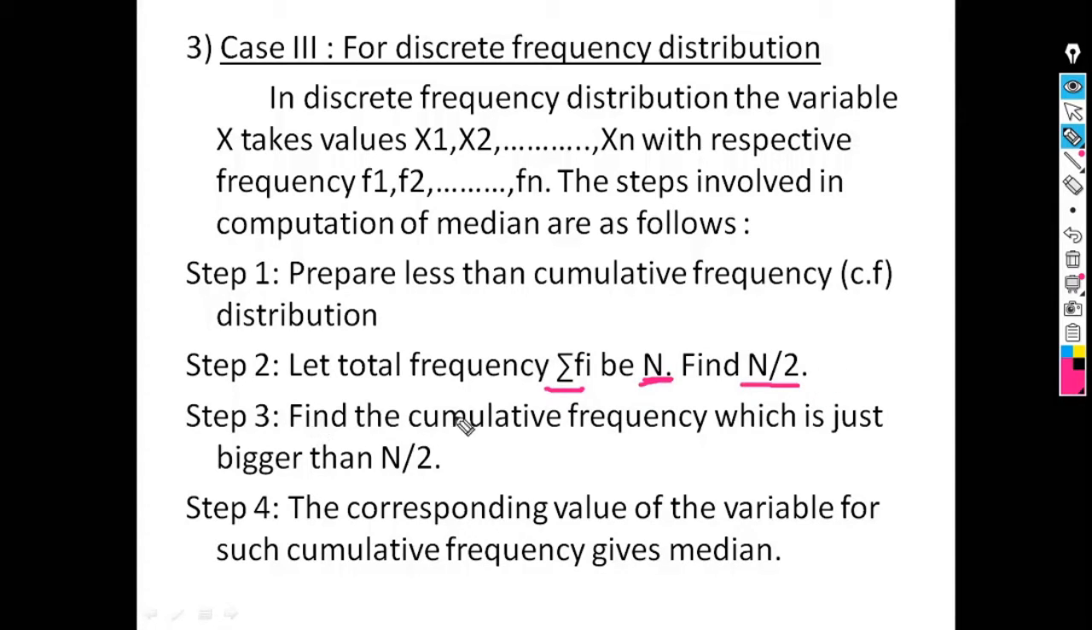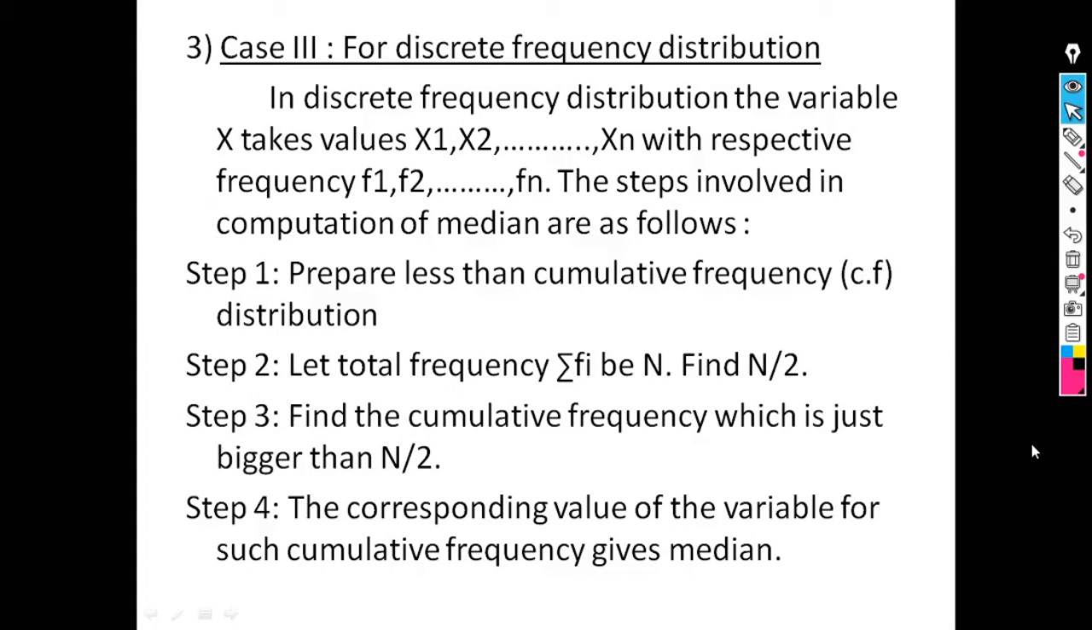Next step is find the cumulative frequency which is just bigger than n by 2. Means we have to find the value of cumulative frequency which is just greater than the value of n by 2. And last step is the corresponding value of the variable for such cumulative frequency gives median. Either it is x1, x2 up to xn, any value which gives the median. This is the procedure of calculation of median for discrete frequency distribution.